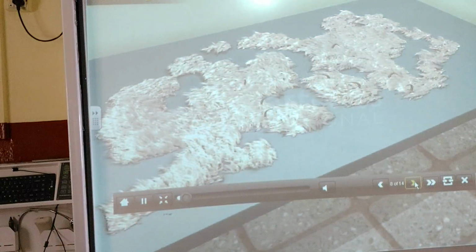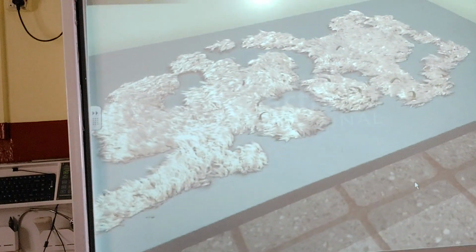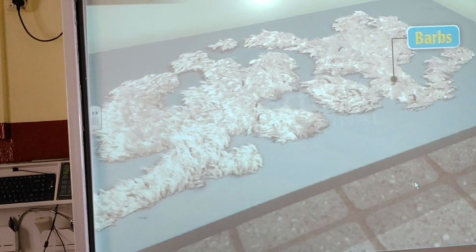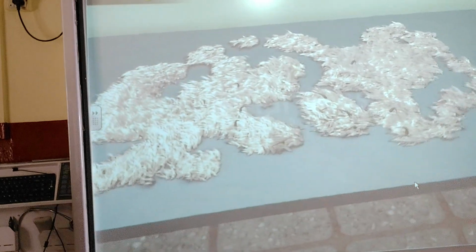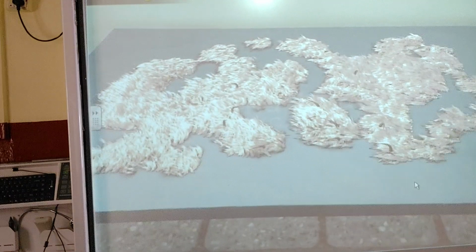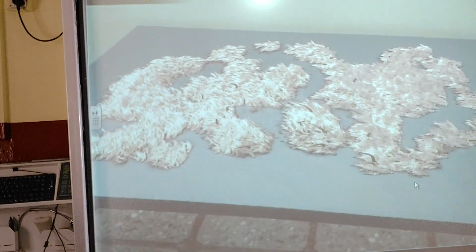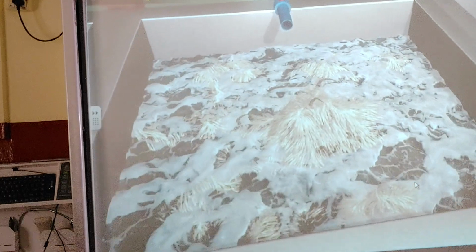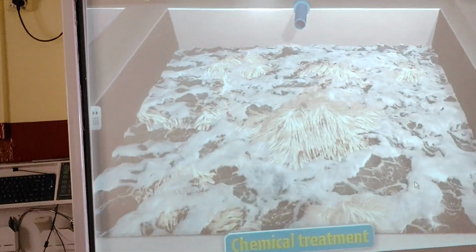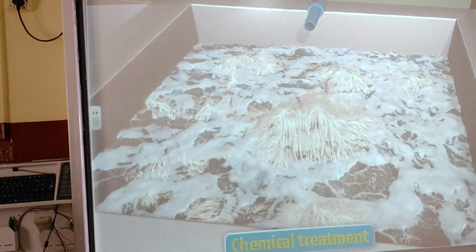The wool fibers have scales called barbs. The scouring and drying processes disturb the normal arrangement of these scales on the fibers and make the wool prickly. So, these barbs are removed through chemical treatment before further processing.